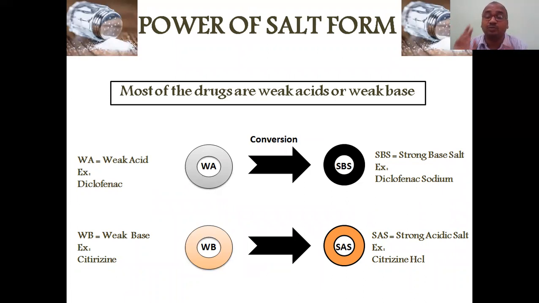Here the two are opposite. One is weak acid, and this weak you have to convert into strong, and this acid you have to convert into base salt. So two things to keep in mind: weak acid becomes a strong base salt. For example, diclofenac and diclofenac sodium. A very, very important and classical example.